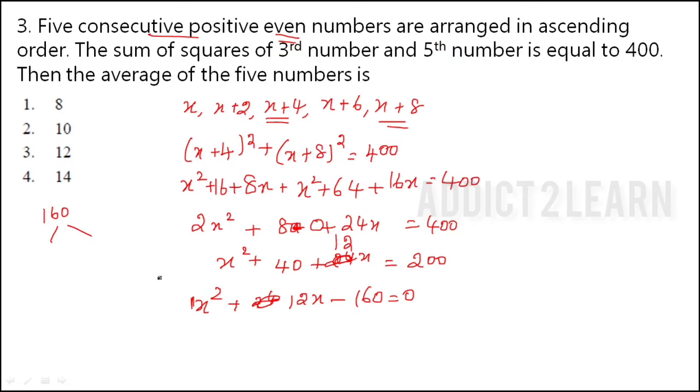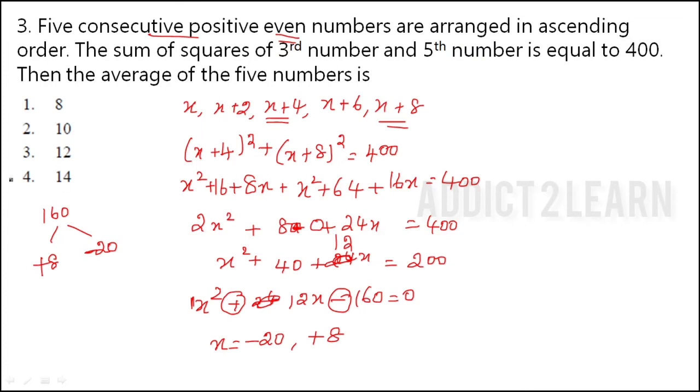So we can say the factors are 8 and 20. So here the symbol is plus, so we have to put the smallest number symbol as plus. Here the symbol is minus, so we have to put the remaining number symbol as minus. So x is equal to minus 20 and plus 8.